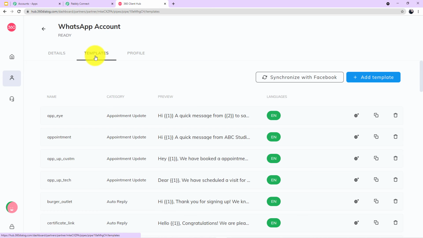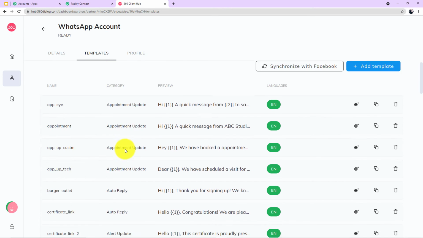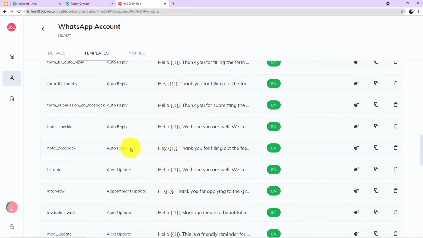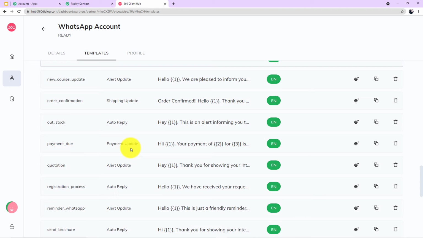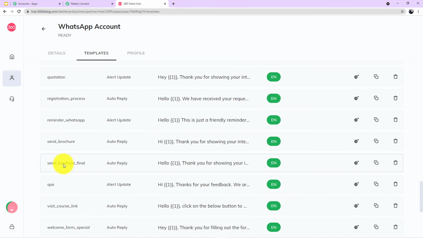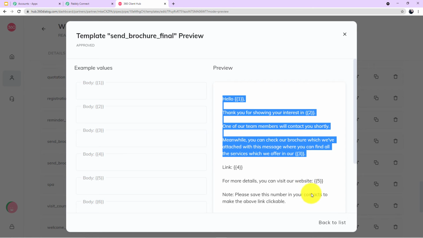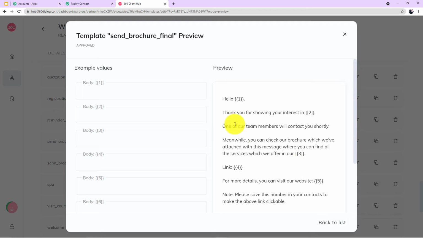I'll click on templates and now you can see the various templates which I have created for different workflows. For this particular workflow, let me show it to you the template which I have created. If I'll come down here, you can see the template name send brochure final. Let me open it for you. So guys, you can read the message here. Template is nothing but just the body of SMS which will be sent to our customers. Let me read it for you.